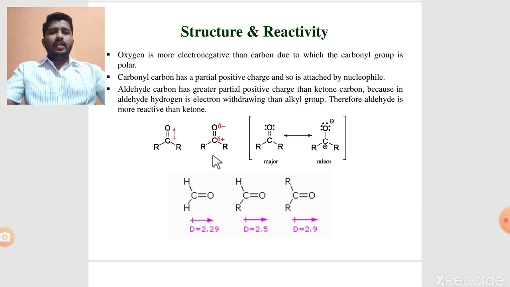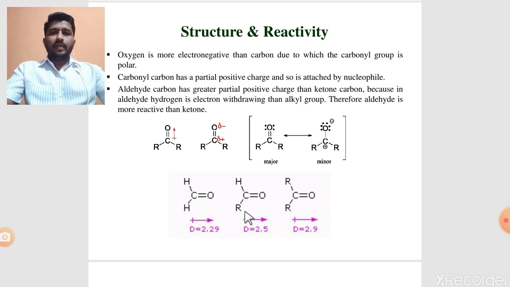Then the reactivity difference between aldehyde and ketone. Aldehyde is more reactive than ketone because the aldehyde carbon has a greater partial positive charge than the ketone carbon, because in aldehyde hydrogen is more electron withdrawing than an alkyl group. Therefore aldehyde is more reactive than ketone. See the structure of this aldehyde and ketone. In the case of aldehyde there is one hydrogen, but in the case of ketone there are 2 R groups. Hydrogen is more electron withdrawing. Then the second reason: in the case of aldehyde there is only one R group. Suppose this R is an alkyl group.